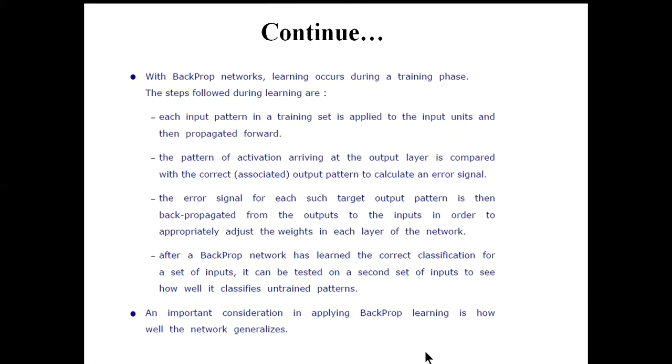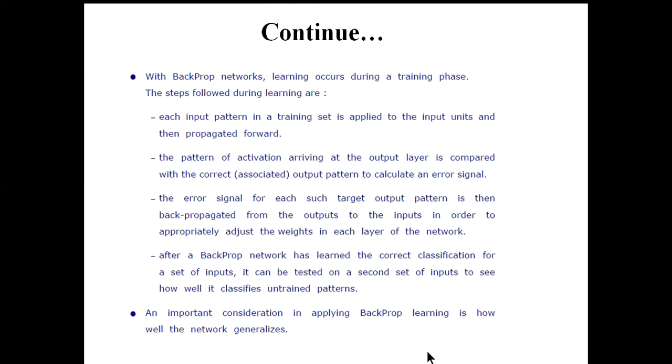Now these are the details of the backpropagation neural network. There are three or four steps associated with the backpropagation algorithm. This is basically the overall statement of the backpropagation algorithm. The mathematical background has not been discussed in this current presentation or classes; that is out of scope right now. In a backpropagation network, learning occurs during the training phase, and the steps are like this.